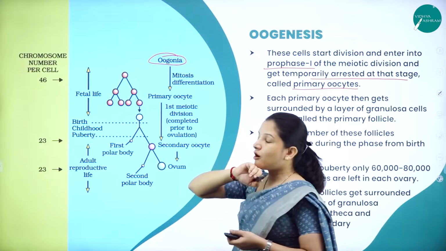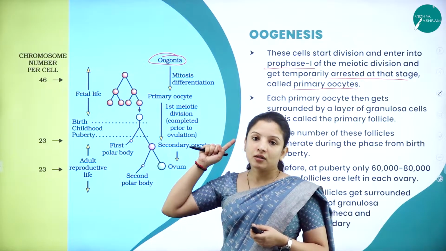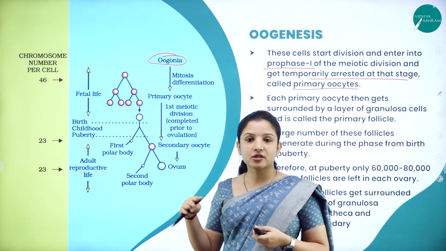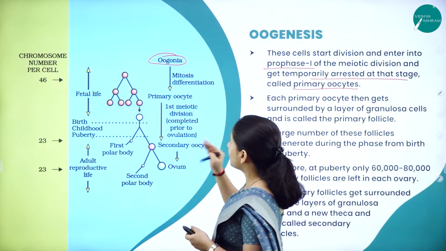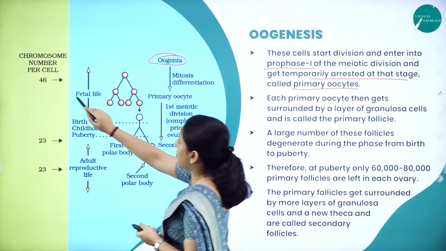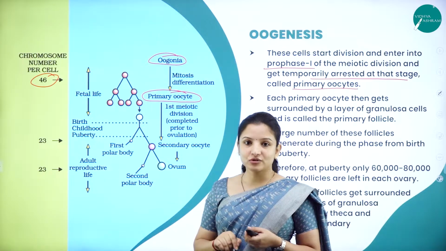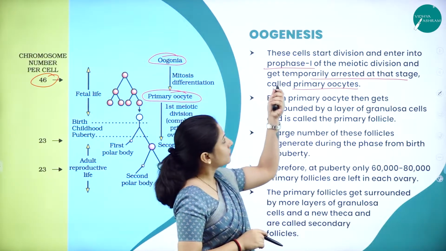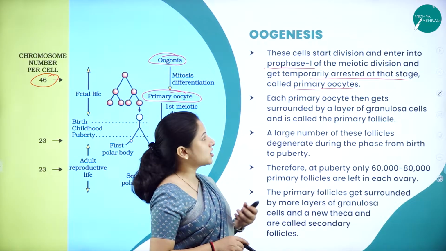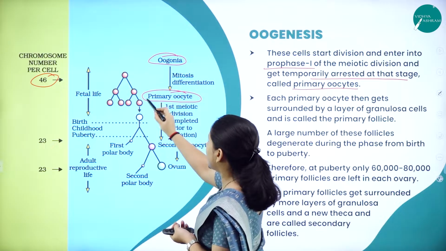When did the oogonia form? You have to remember here the oogonia doesn't get formed at puberty, like how it occurred in males. But here, right in the embryonic stage itself, the oogonia would have been formed. The oogonia first undergo mitosis, retaining 46 chromosomes, producing the primary oocyte. This primary oocyte later enters prophase 1 of the meiotic division, and at that stage it gets arrested. It will stop at the primary oocyte.